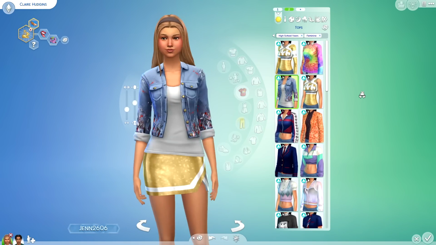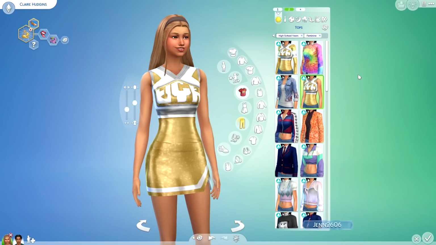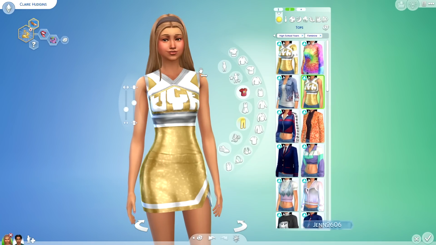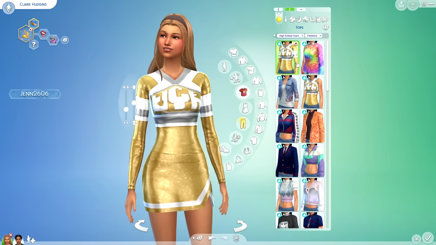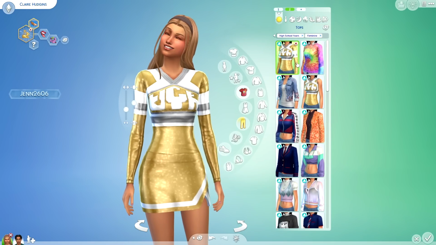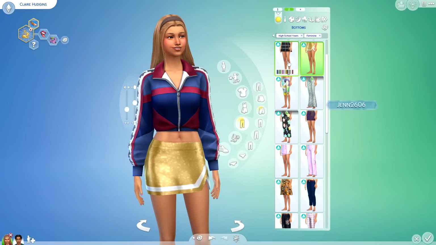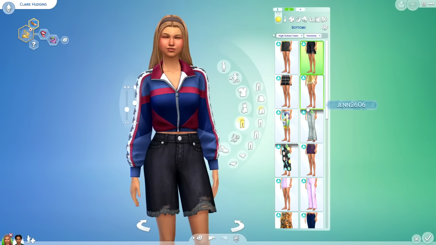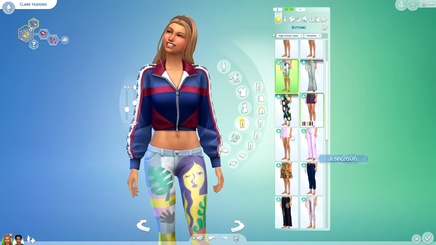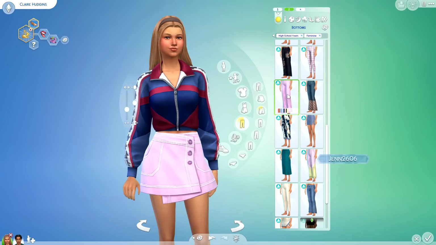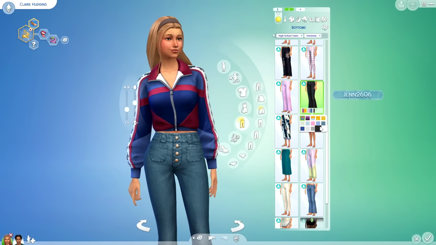As you guys can see, it has the beautiful graphic in the back, and then we have I guess a tank version of this gold whatever the heck it is cheer uniform. Then there is this bad boy here. I'm actually gonna change her pants because for some reason I'm already showing you guys everything. Hold on, I gotta find something that's actually gonna look kind of decent to showcase.